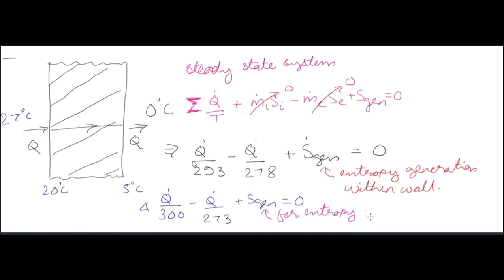Okay. So entropy generation in wall, 20 degree centigrade is equal to 293 Kelvin, 5 degree centigrade is equal to 278 Kelvin. Okay. At this Q, heat is leaving out, and at 20 degree centigrade heat is coming in, so it's a positive value, this is negative value. Okay. Then entropy generation. So the value that we will get here is entropy generation within the wall, and then again if we are computing, we are taking the value of T as 27 degree centigrade and 0 degree centigrade, we will get the entropy generation in the process. Okay. So this is the question always asked in the GATE.